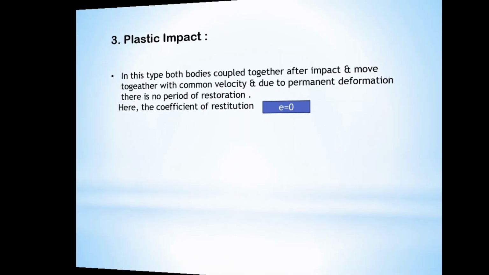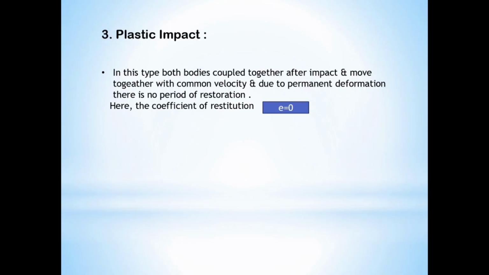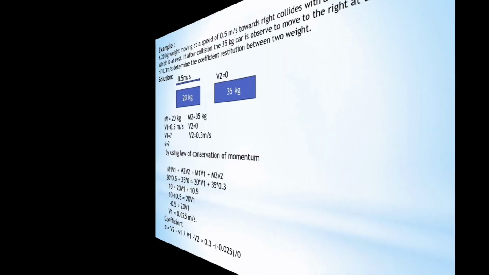Third one is plastic impact. In this type, both bodies couple together after impact and move together with a common velocity, and due to permanent deformation there is no period of restoration. Here the coefficient of restitution e is equal to 0.